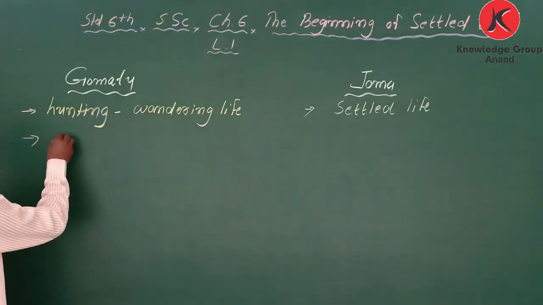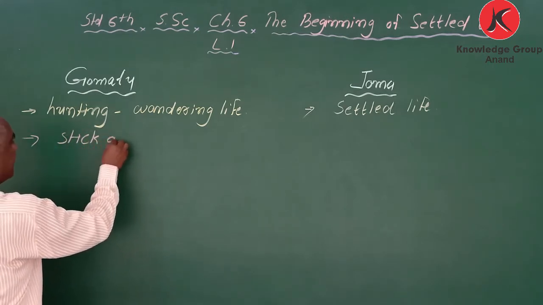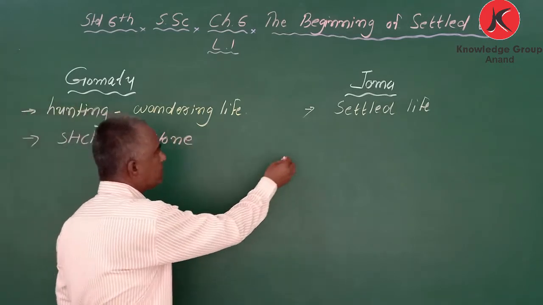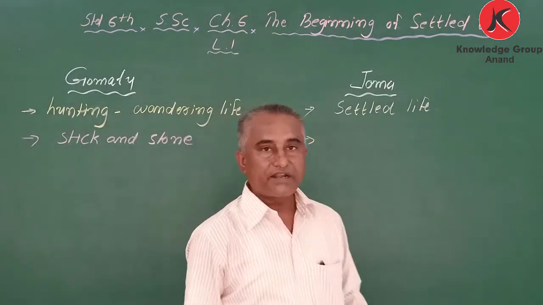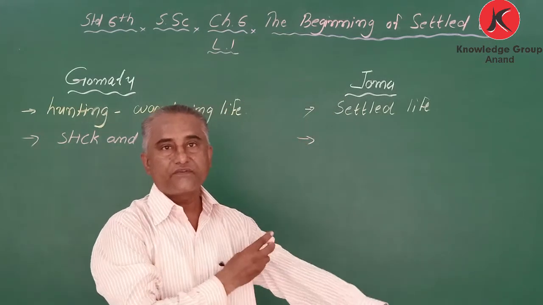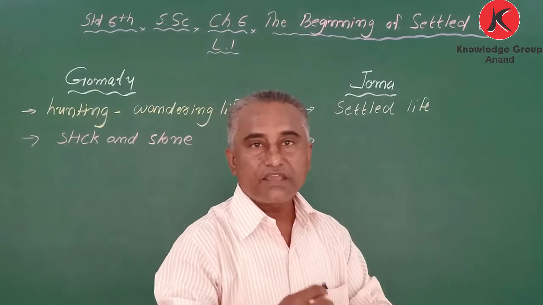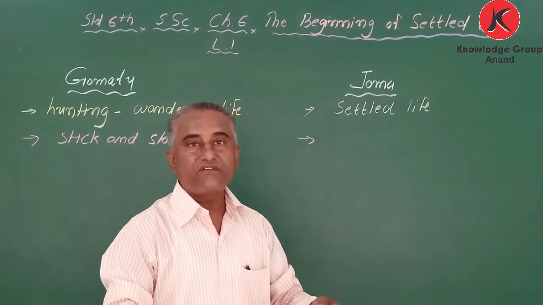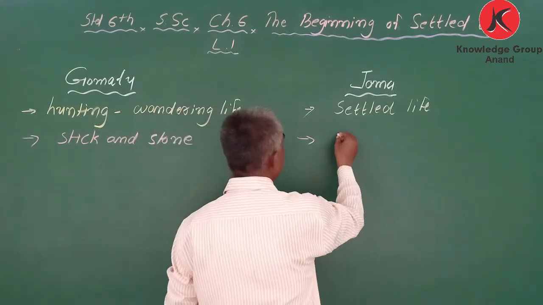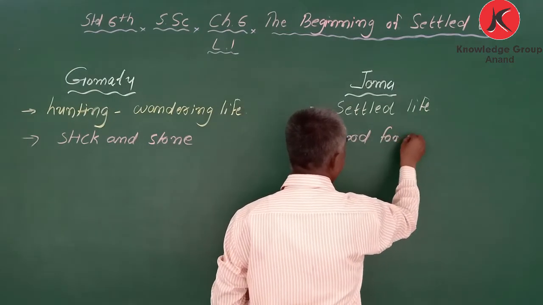So we can say here stick and stone. While she had a settled life. Settled life means they had some crops or some other things they were making, and after baking they were having good food, a nice food.